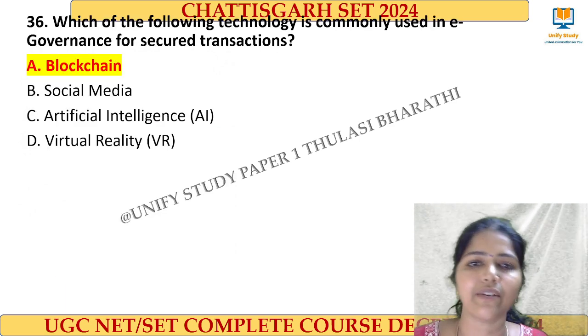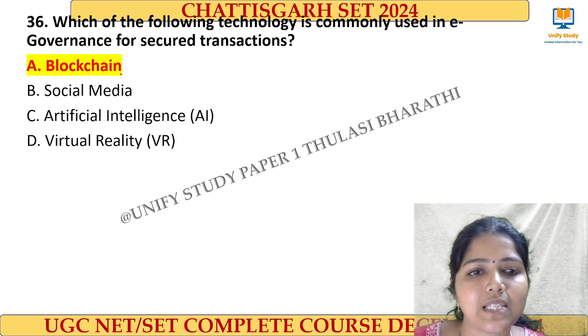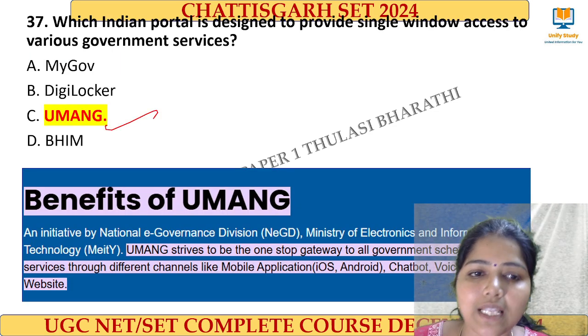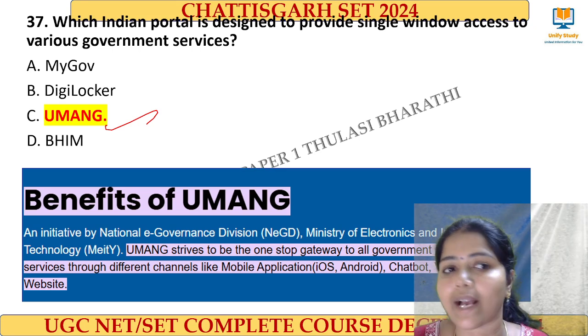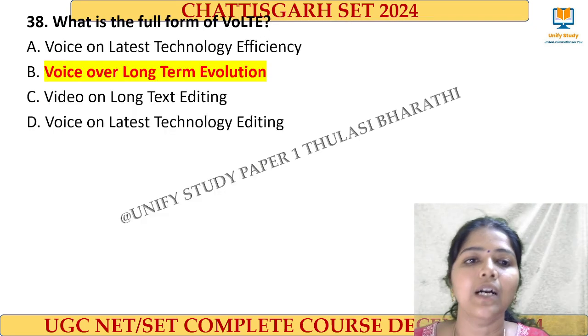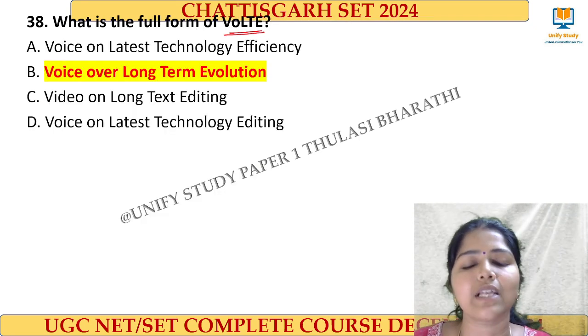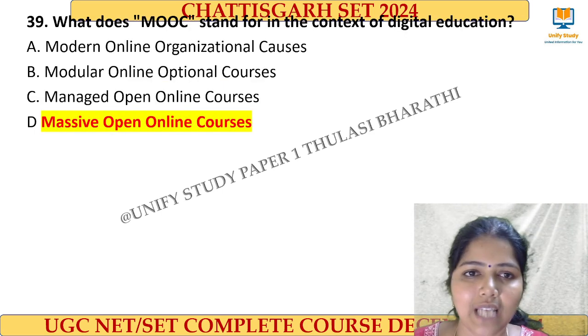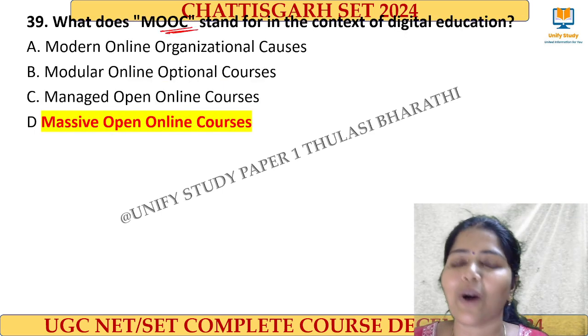Next question, interesting, from ICT. The answer is blockchain. And then for this the answer is Umang, through which there is single window access to all the government schemes, Umang. And then VoLTE is Voice over Long Term Evolution. Very easy questions from ICT this time. MOOC is nothing but Massive Open Online Courses.